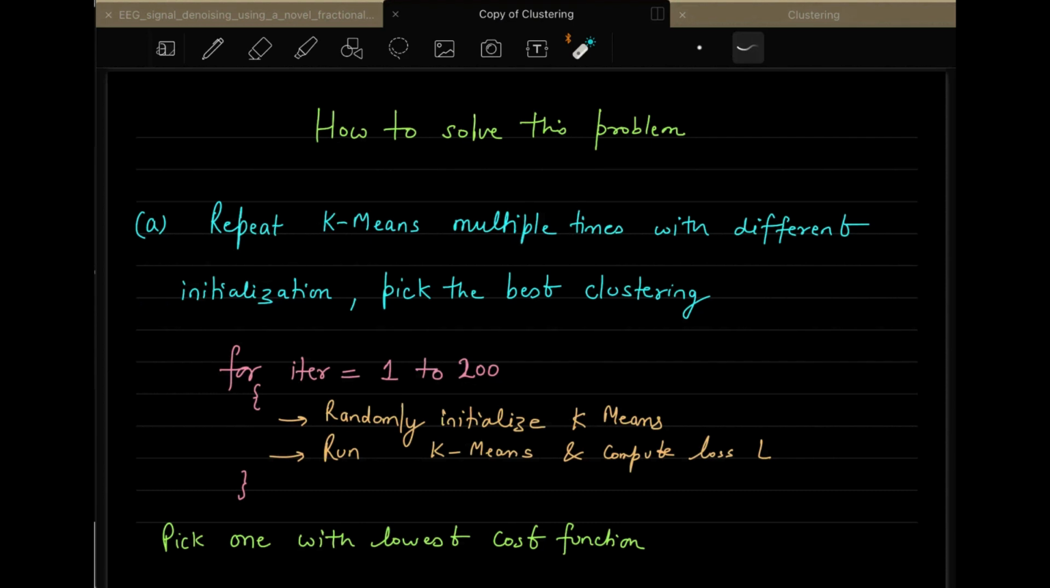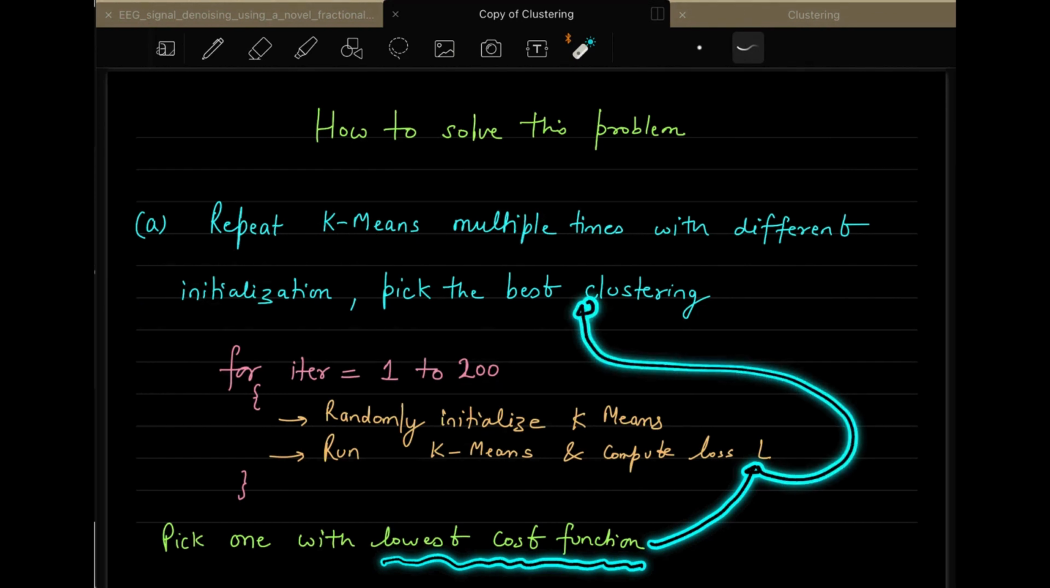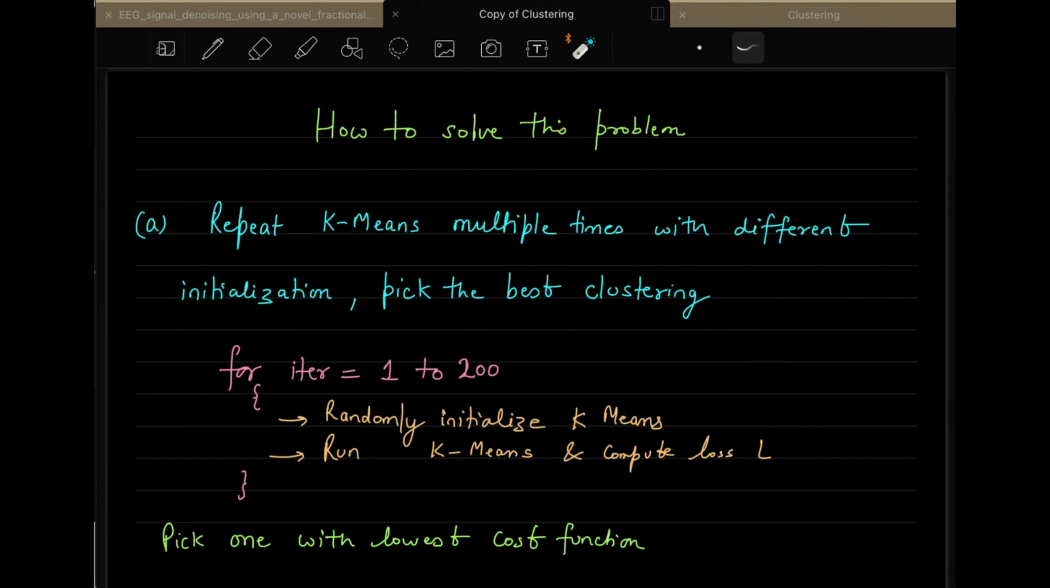So let us say you are running iterations 1 to 200. You randomly initialize your k-means clusters, and then you run your k-means and compute the loss function that we already discussed during Lloyd's algorithm. You compute that loss function and pick the lowest cost, that is the lowest loss function, which corresponds to your best clustering. So this is the first way of solving this problem of suboptimal clustering.